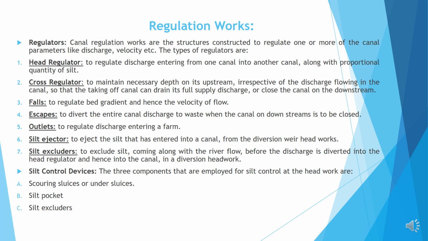Silt ejector, to eject the silt that has entered into a canal from the diversion headworks. Silt excluders, to exclude silt coming along with the river flow before the discharge is diverted into the head regulator and hence into the canal in a diversion headwork. Silt control devices. The three components employed for silt control at the headwork are scouring sluices or undersluices, silt pockets, and silt excluders.